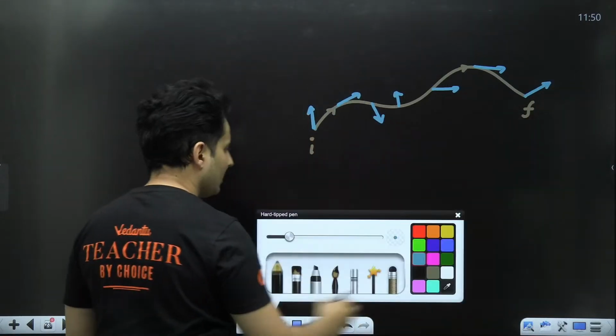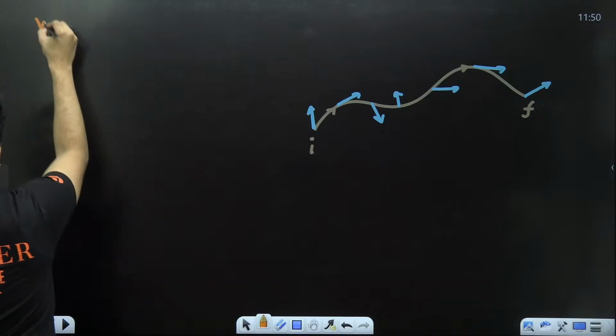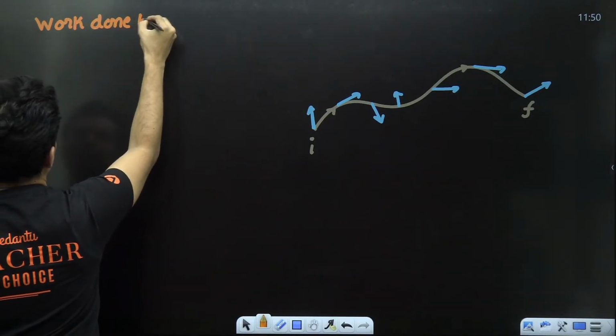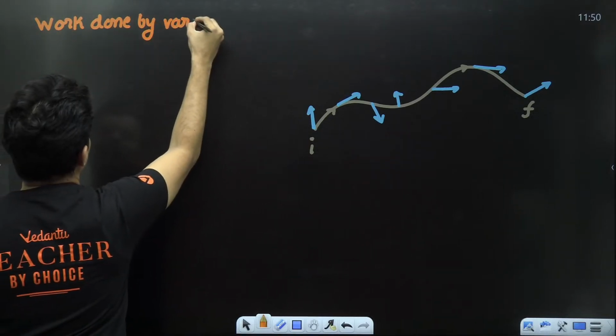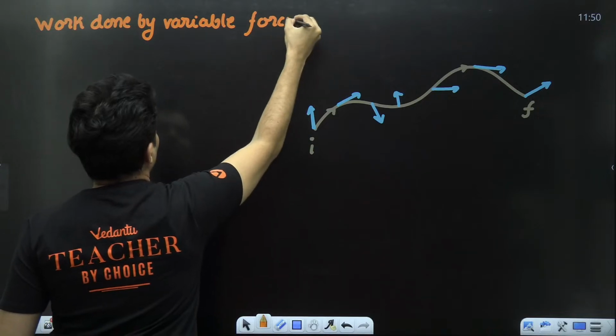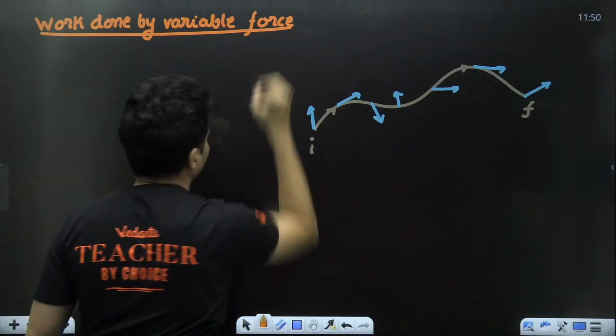Force is variable. So how do you do that calculation? So, work done by variable force. How do we do that?